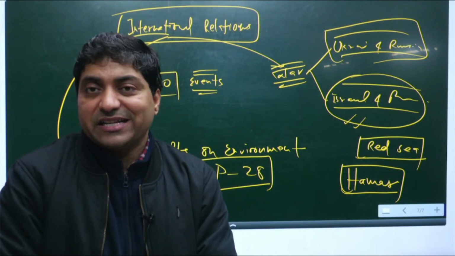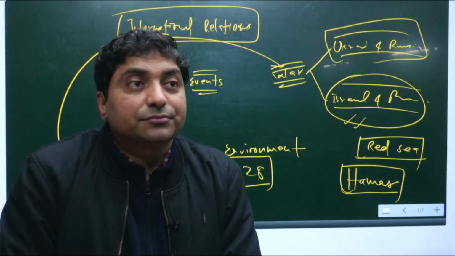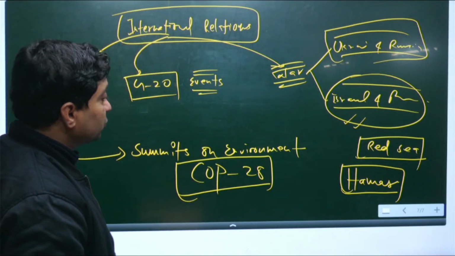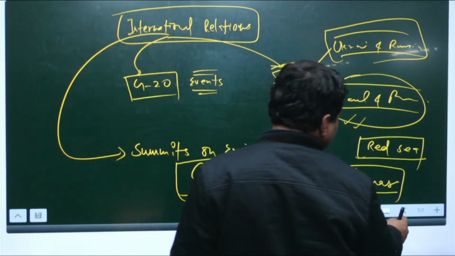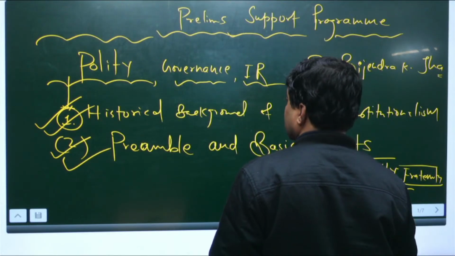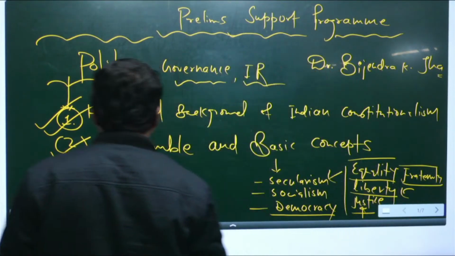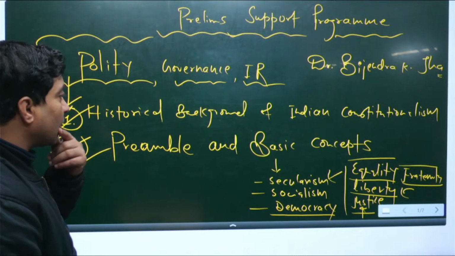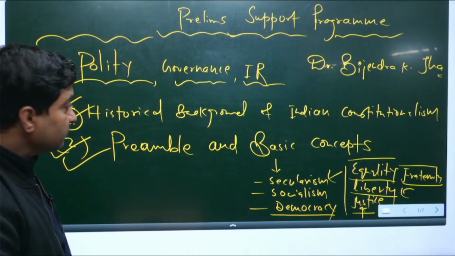In these few classes I will talk about polity, governance and international relations. Now come to the first topic: historical background of Indian constitutionalism.